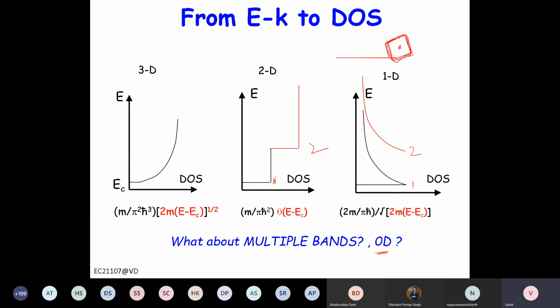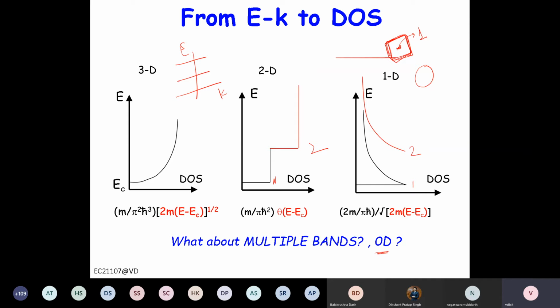If there is one atom, it will contain one state only. It's very similar to a single atom. In a single atom, if you write E versus K, you have these discrete energy levels, right? You don't have a band like that. So a zero-dimensional box will also be something like an atom.